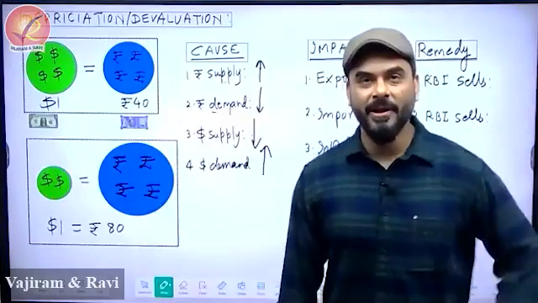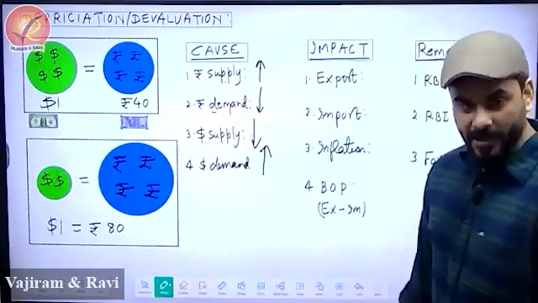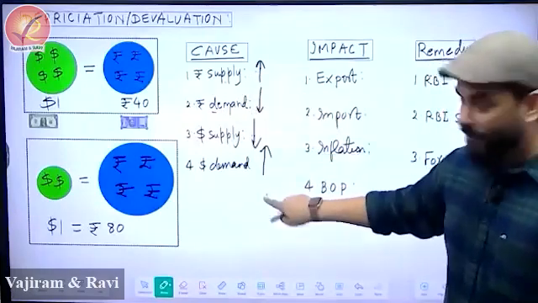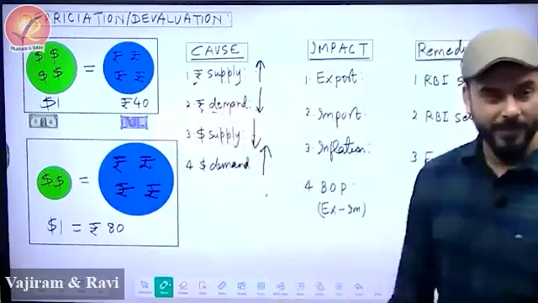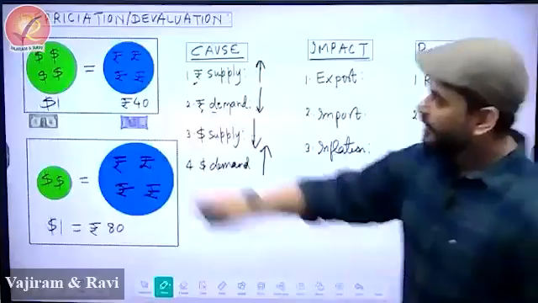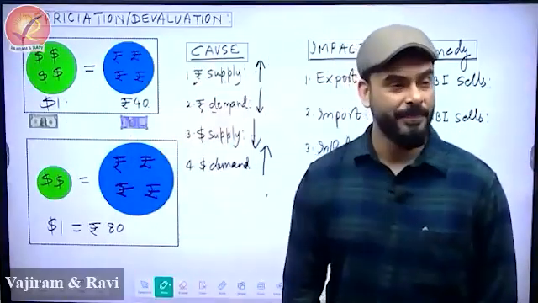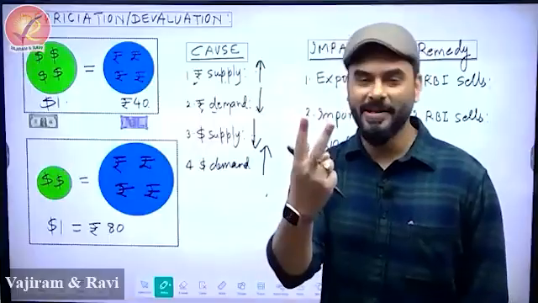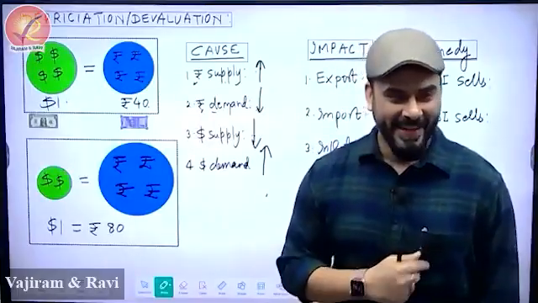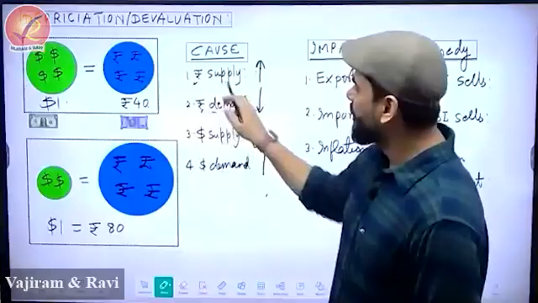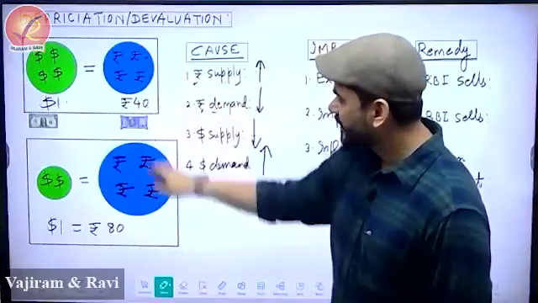So what are we observing? We are observing 1, 2, 3, 4. First we played with rupee and we showed that when $1 is equal to 40 rupees, if you disturb rupee, and how will you disturb rupee? Only in 2 ways, demand and supply. How did you disturb rupee? You disturb rupee by unnecessarily increasing the supply. See, size has increased.